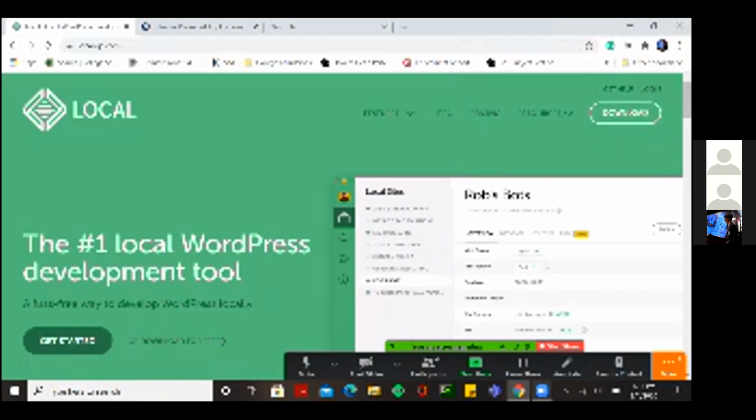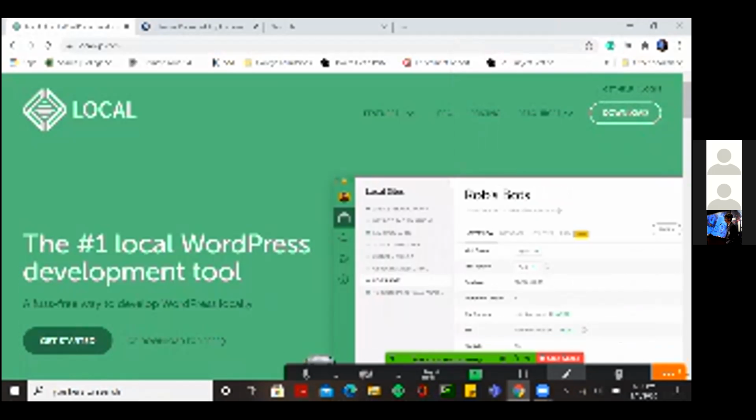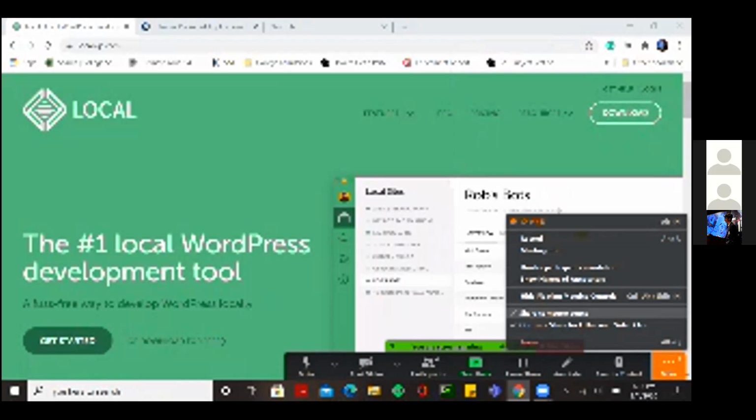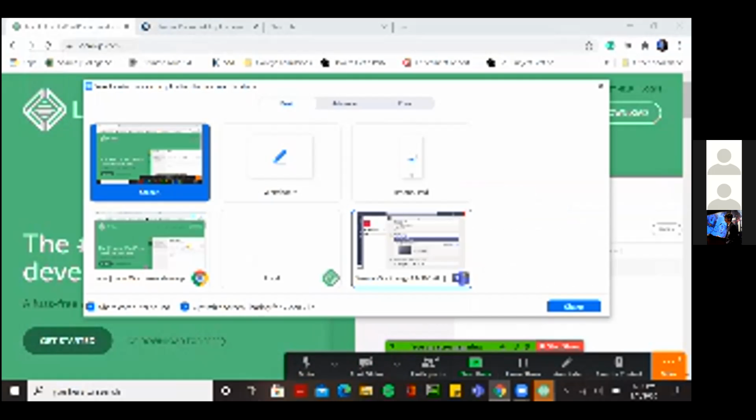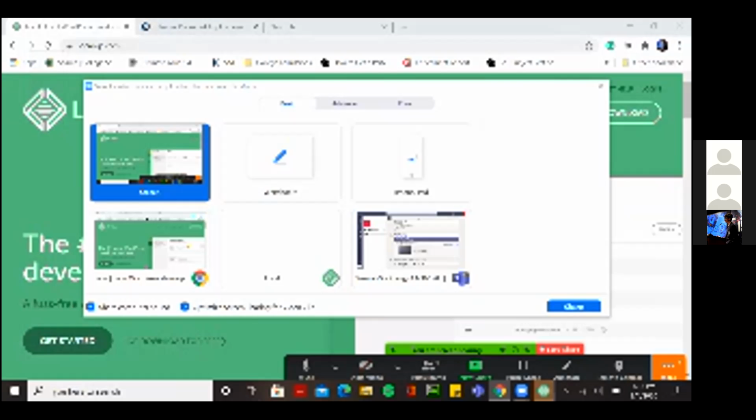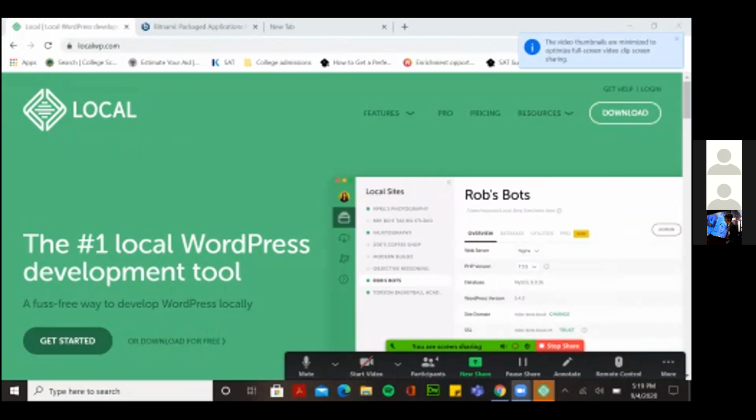Your screen is a bit blurry. Sorry? Yeah, your screen, it's very blurry. Like we can't see. अच्छा, all right. I'll share it again, I guess. Is it visible?